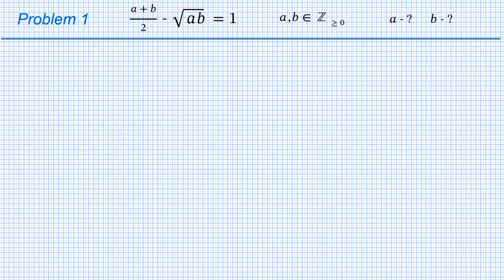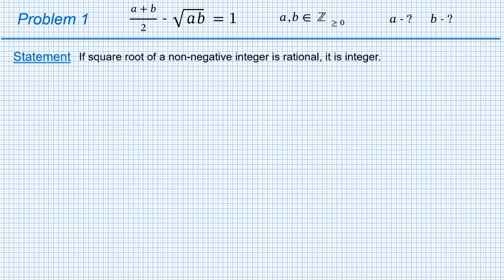I start with a statement which is usually taken for granted. But since I decided to be strict here, I will prove it. If square root of a non-negative integer is rational, then it is integer. In other words, a square root of a non-negative integer n can be rational only if n is a full square. So we have a non-negative integer n, such as square root of n is a rational number. This means that square root of n can be represented as an irreducible fraction p over q. So p and q are both integers and coprime, as the fraction is irreducible.